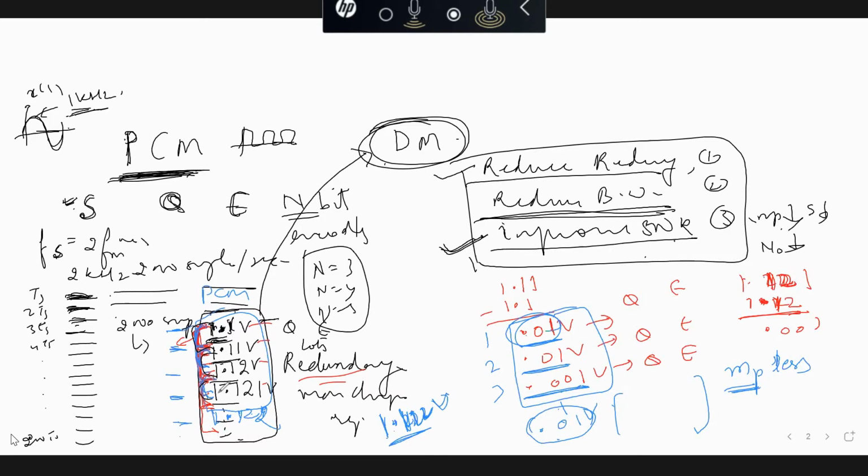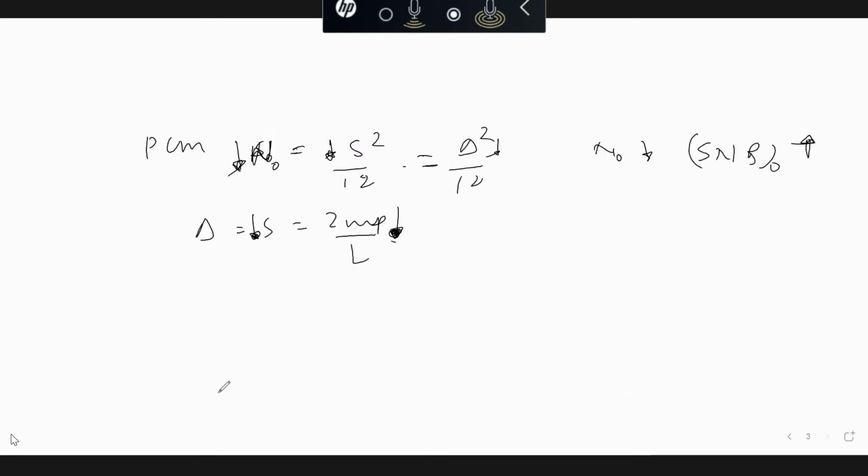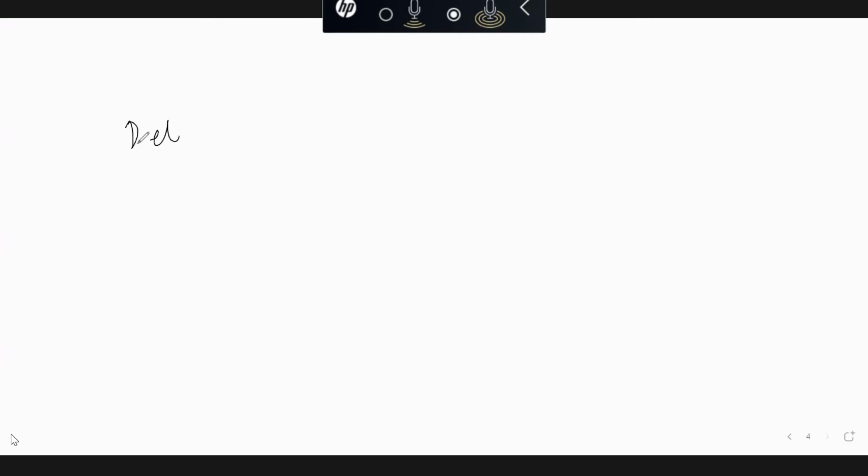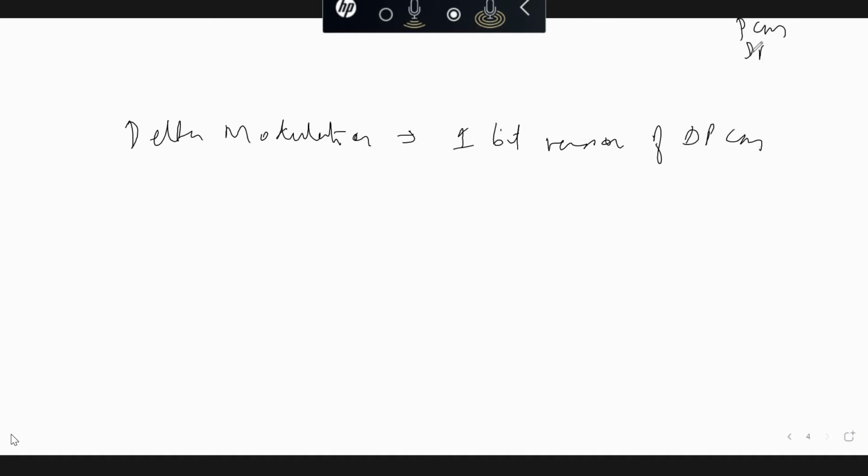And the important thing is that we are now going into delta modulation. Delta modulation is called the 1-bit version of DPCM, differential pulse code modulation. As I told you just now, we have PCM, DPCM, and then DM. So DM is an improvement upon DPCM.